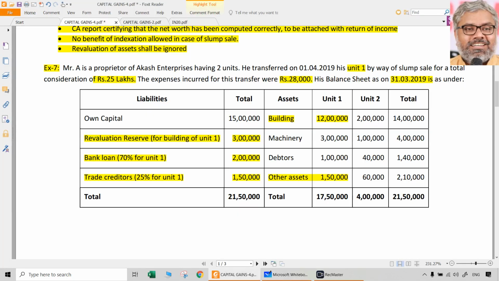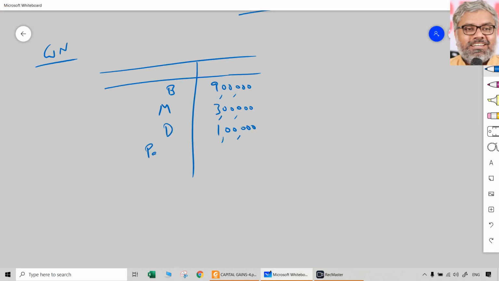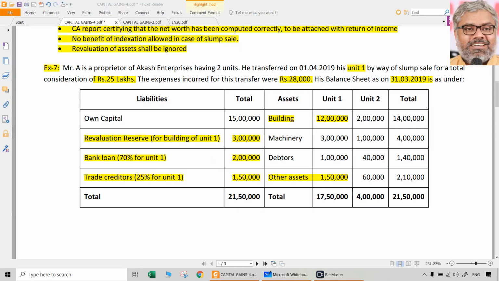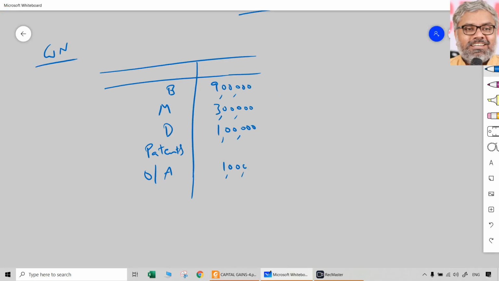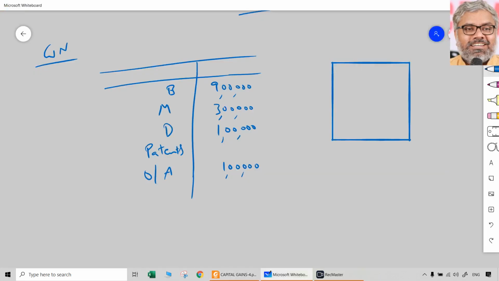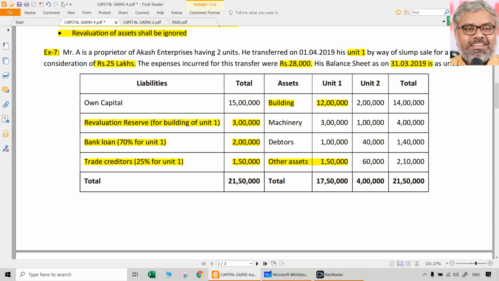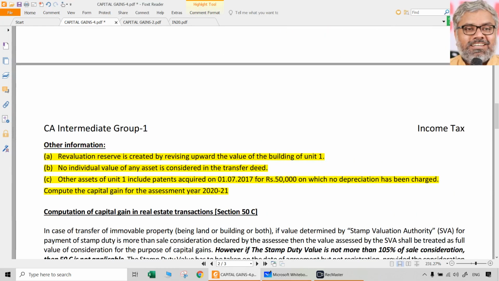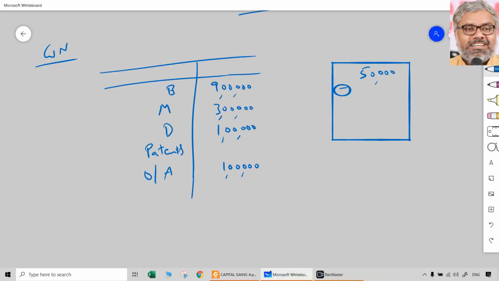And other assets 1,50,000 included something, patents, which we should calculate separately. And other than patents, there are other assets of 1 lakh. That 1 lakh has no problem. Let it be there. But patents has a problem. What is the problem? They did not provide depreciation on these patents for the years since it has been acquired. So that we should do. So 50,000 rupees originally the patents were acquired for. Patents depreciation is 25%, for which year you have to be carefully calculating for each year when these are used. So 17, 18, 25% of 50,000 means 12,500.